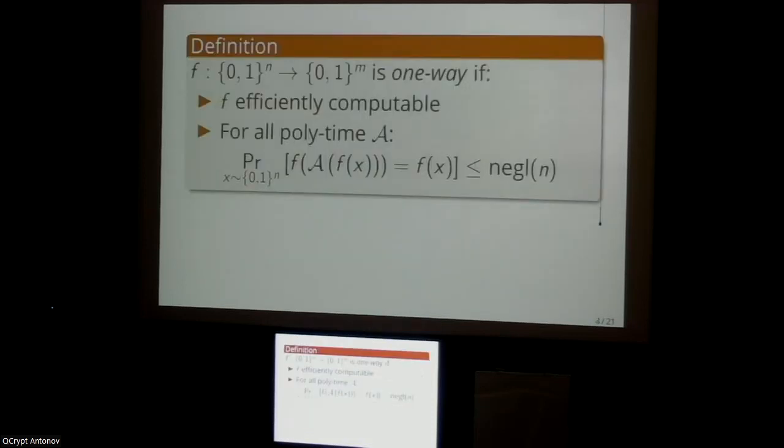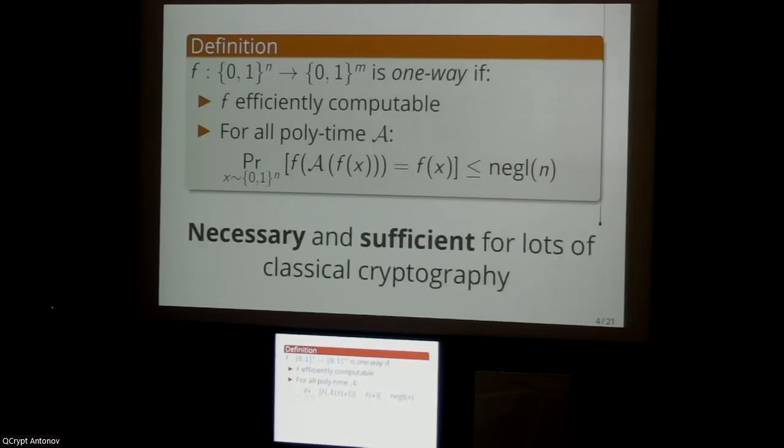So presumably many of you have seen one-way functions before, but for those of you who haven't, informally, a one-way function is just a function that is easy to compute, but it's hard to invert. So you can compute it in polynomial time, but any polynomial time adversary given f of x for a random input x cannot efficiently find a pre-image under that function with better than negligible probability. And the reason why classical cryptographers like one-way functions so much is that they turn out to be both necessary and sufficient for lots of classical cryptography.